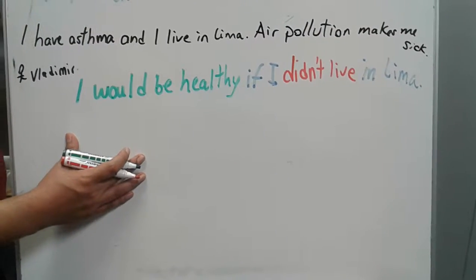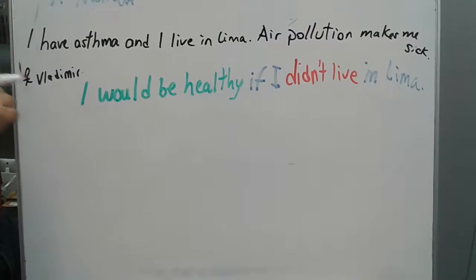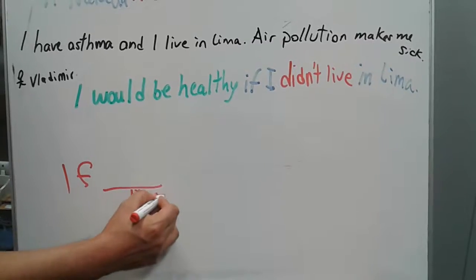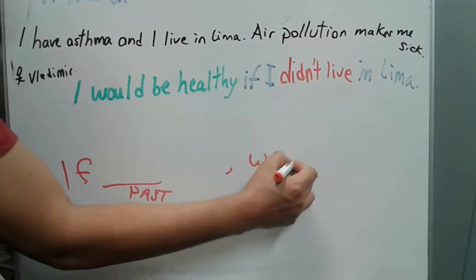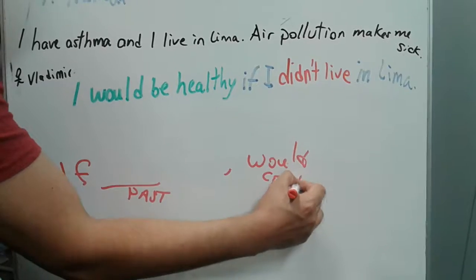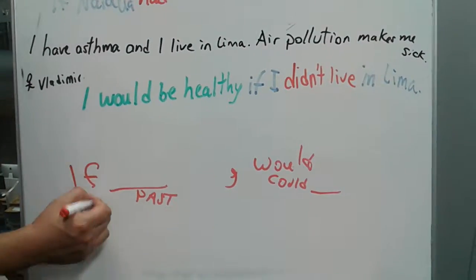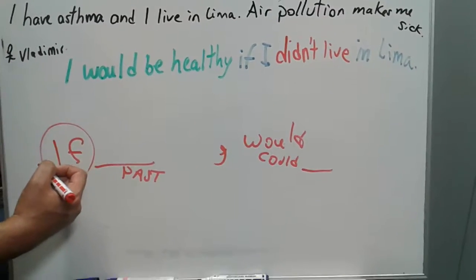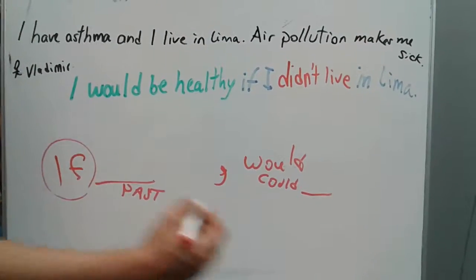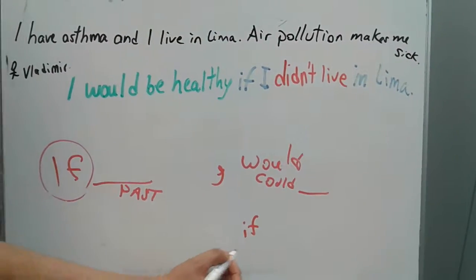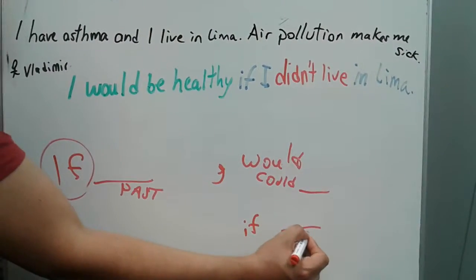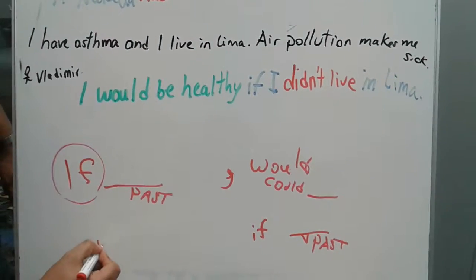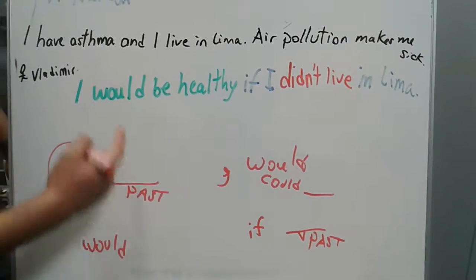If the sentence is starting with if, so in this case, the verb is in the past. And then you have the would at the second part. Would or could on the second part. But that's only if the sentence is starting with if. If the sentence is not starting with if, the if is at the middle of the sentence, so the verb in past is going to be at the end of the sentence. And the beginning is going to be with would. And actually that's what is happening here.